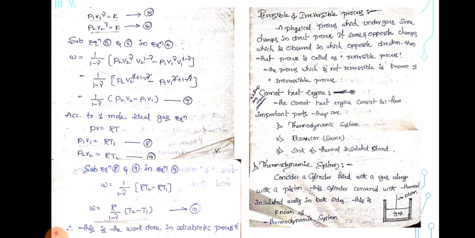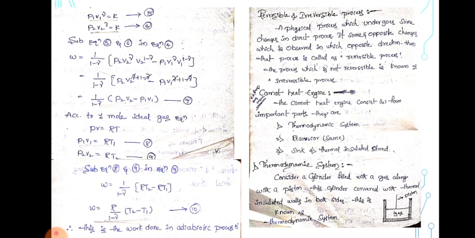So substitute equation numbers 5 and 6 in equation number 4, that is W = 1 / (1-γ) times (P2 V2^γ V2^(1-γ) − P1 V1^γ V1^(1-γ)). Therefore W = 1 / (1-γ) times (P2 V2^(γ+1-γ) − P1 V1^(γ+1-γ)). So γ gets cancelled, that is W = 1 / (1-γ) times (P2 V2 − P1 V1). This is equation number 7.